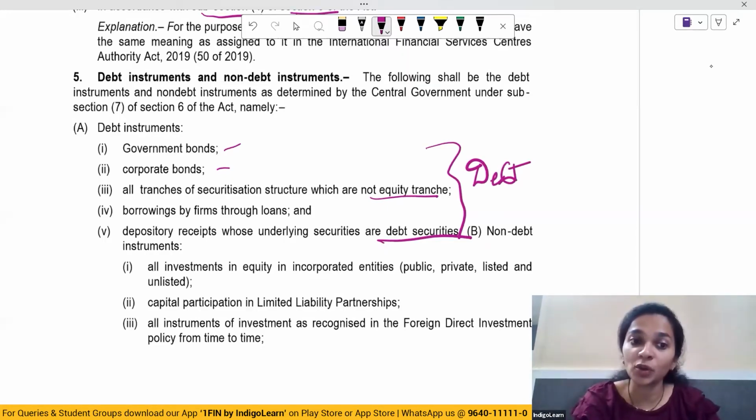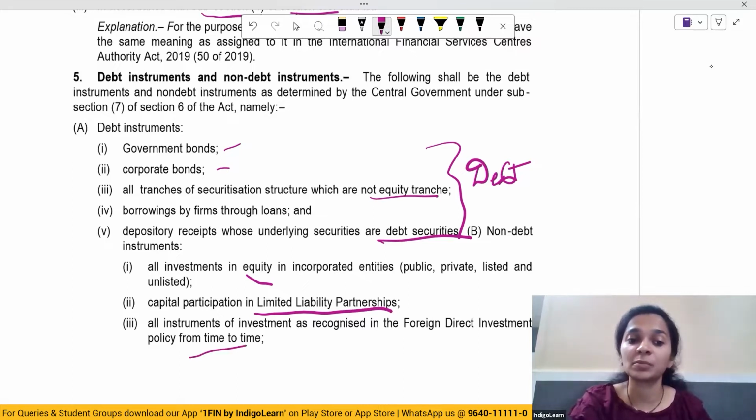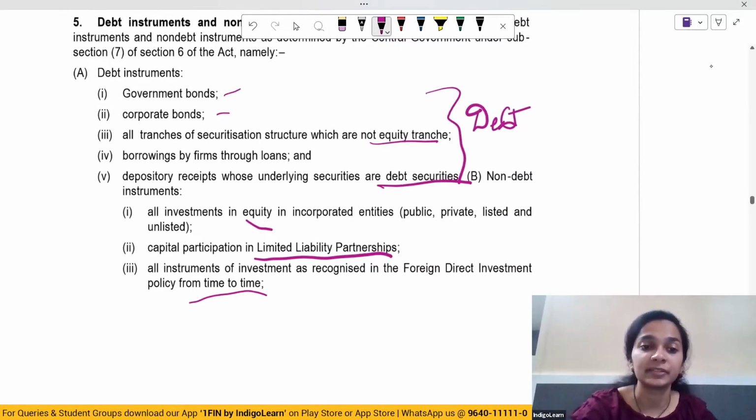Now talking about non-debt instruments. All investment in equity instruments of incorporated entities, capital participation in limited liability partnerships, all instruments of investment as recognized in the foreign direct investment policy from time to time. So all the instruments of investment will fall under this particular non-debt instrument criteria.